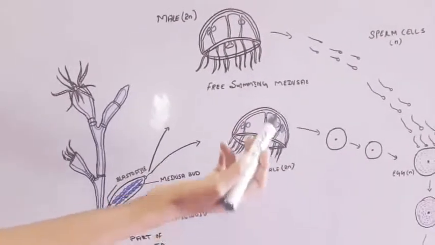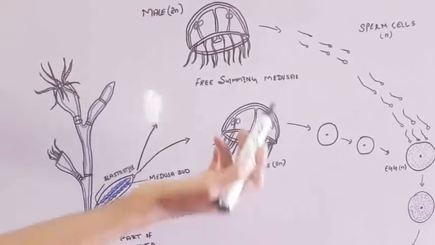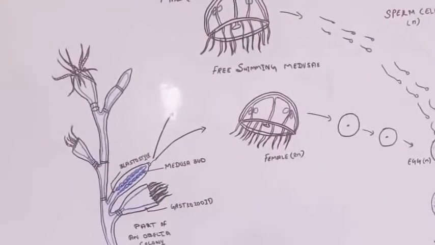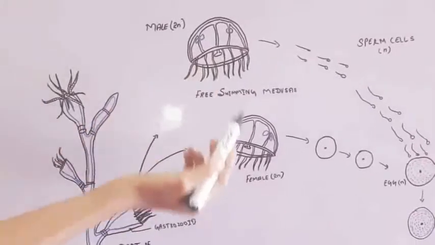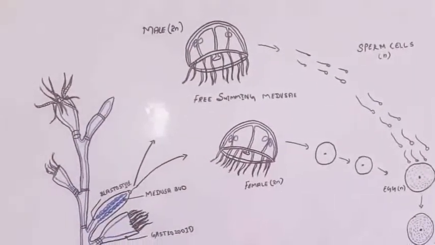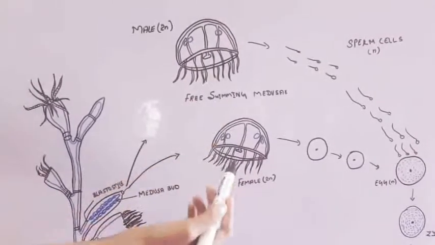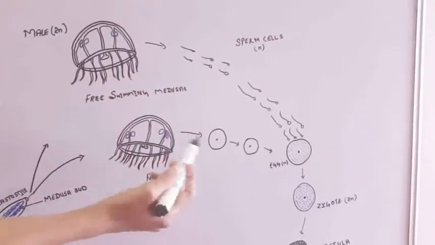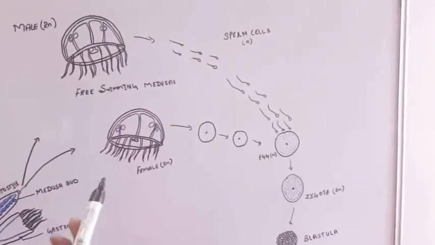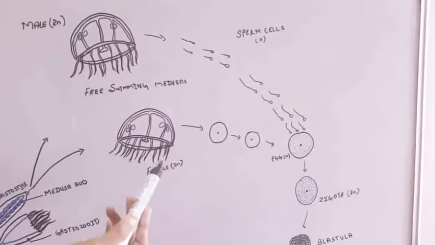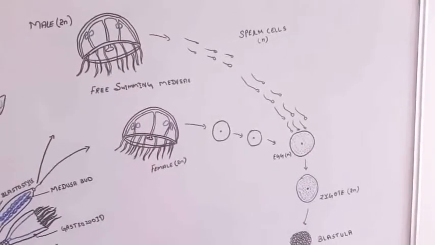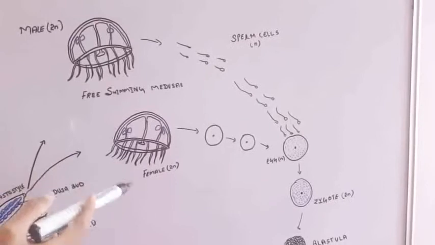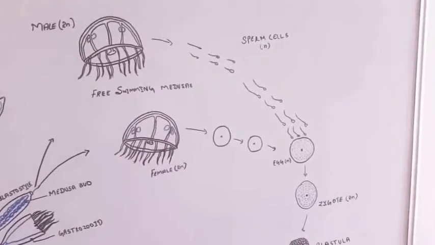These medusae are umbrella shaped and contain four radial canals, a circular canal and four gonads. The male medusa releases sperm and the female medusa releases ova. After releasing the gametes, the male and female medusae die soon after.